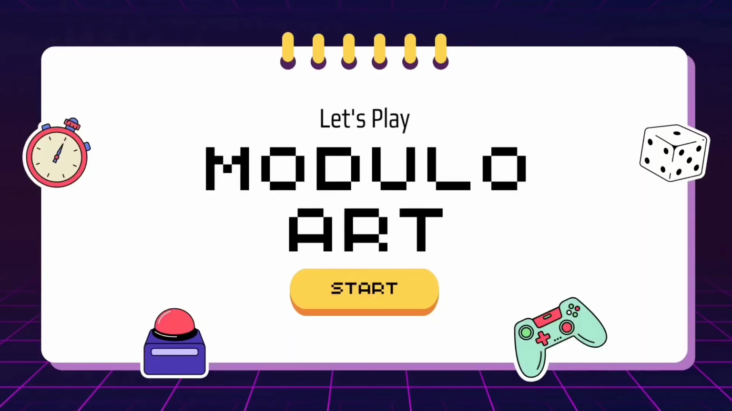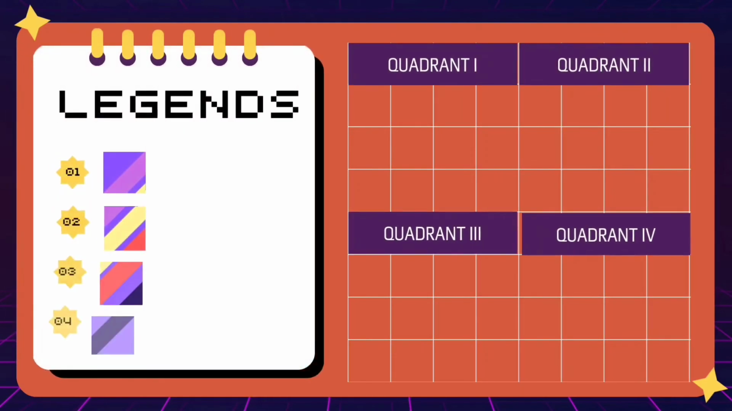Now, let me introduce you to our game 2, Modular Art. Here, we divided 4 quarters like in the Cartesian plane, with quadrants 1, 2, 3, and 4. Per row and column, we have 4. Then, the pattern boxes are called a legend. In doing your modular art, you can apply your style in designing it. We will number the boxes 0, 1, 2, and 3. Now, you will see that I will fill the plane with number patterns.